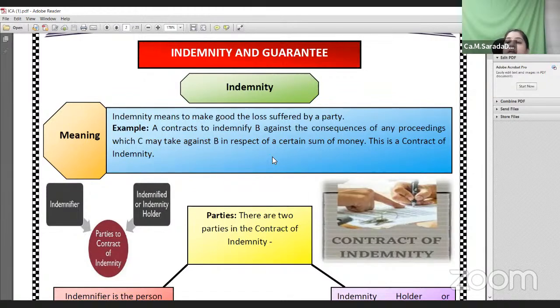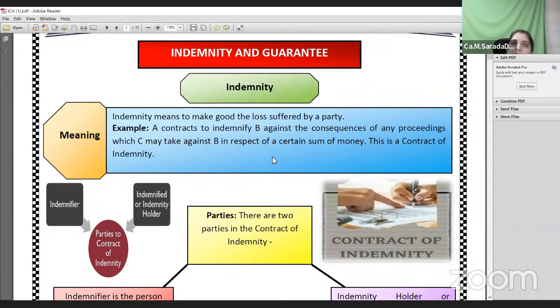Here the person who is making the promise to the owner of the building, the tenant, is called the indemnifier, and the other person, the owner of the building, is called the indemnity holder or indemnified. If any loss happens to the building during the 10 year period, it is the responsibility of the indemnifier, the tenant, to repay the owner of the building.